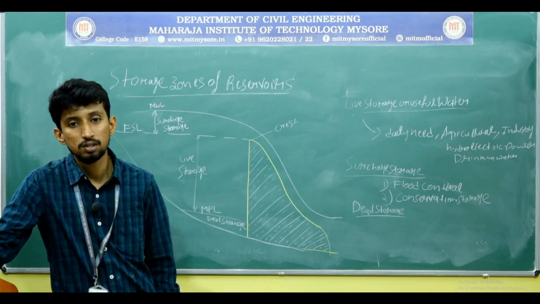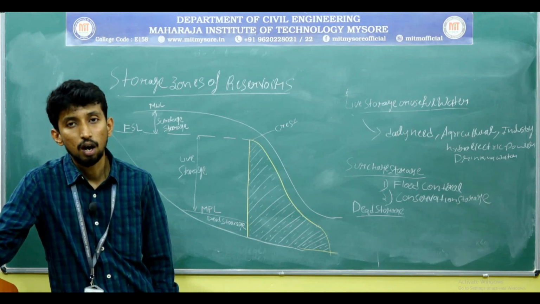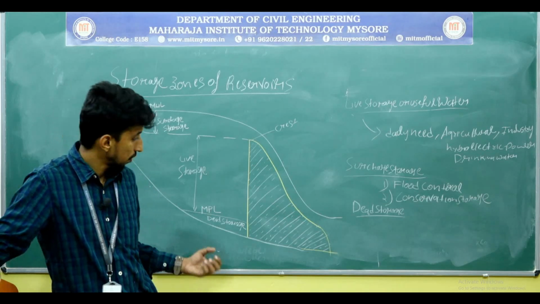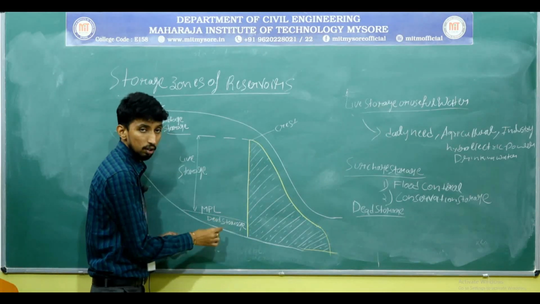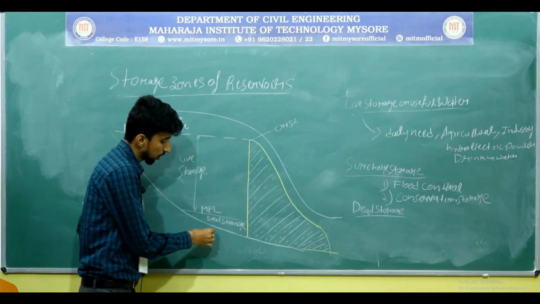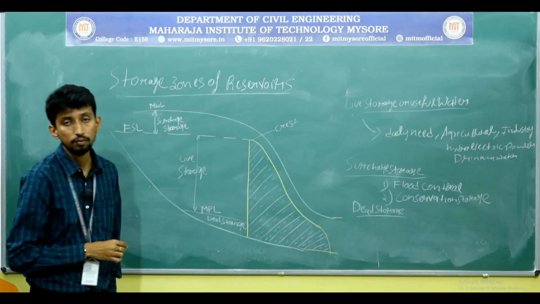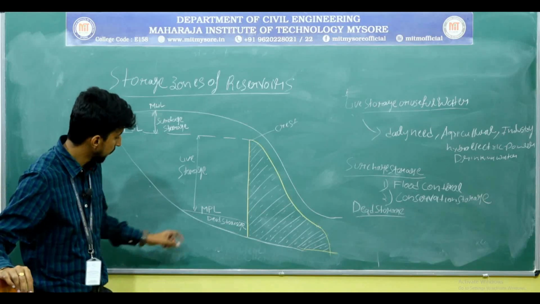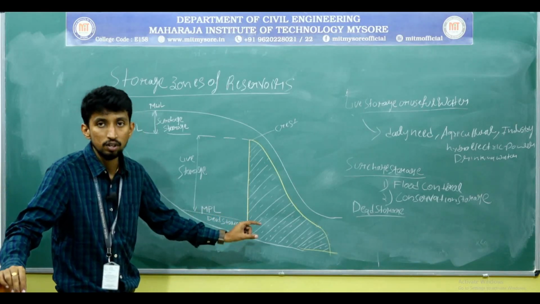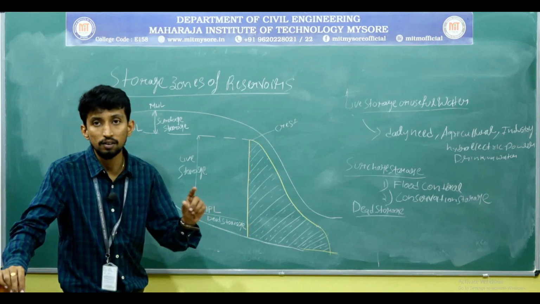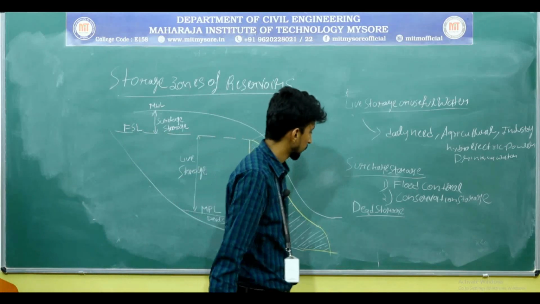It has many uses such as whatever the fishes or animals or species that are present at the dam, for the survival of the fish and for the survival of the dam, minimum water level has to be kept. That water level is called as dead storage.